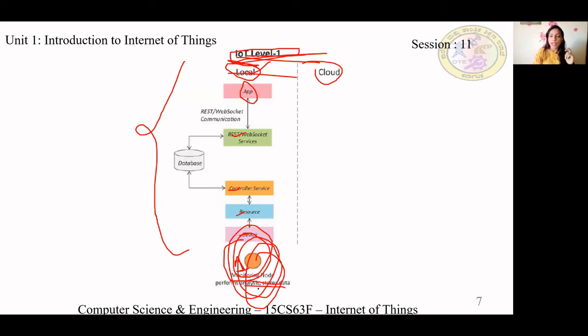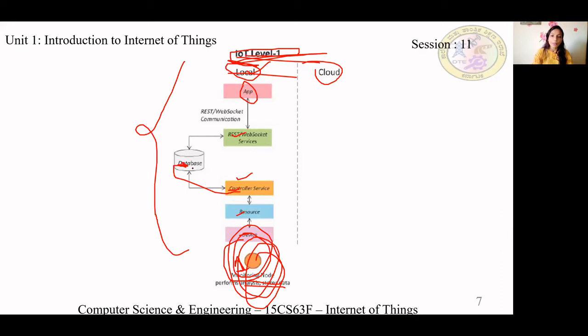It performs analysis as well as stores data. Then it has resources. The resources are software components, which are also local. Then the controller service continuously checks the status.